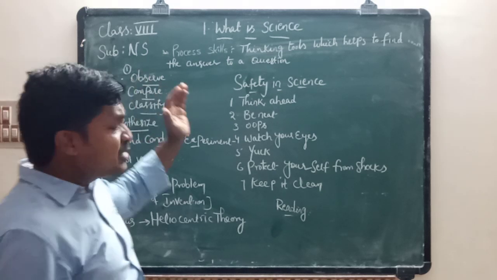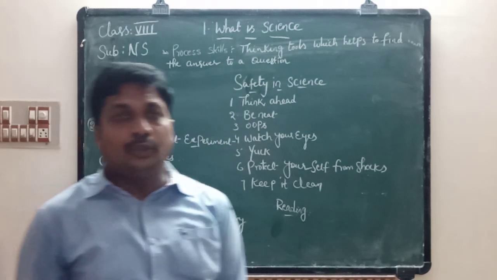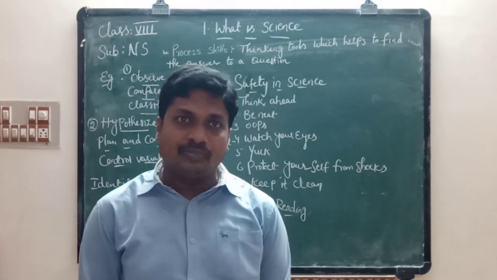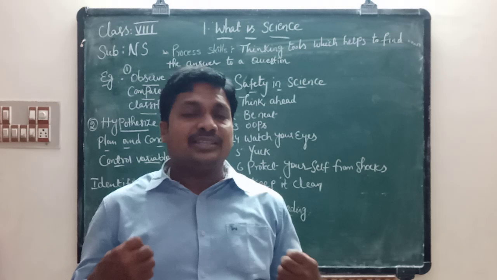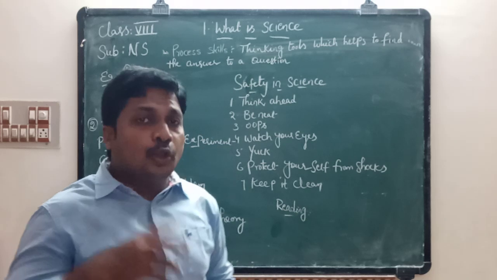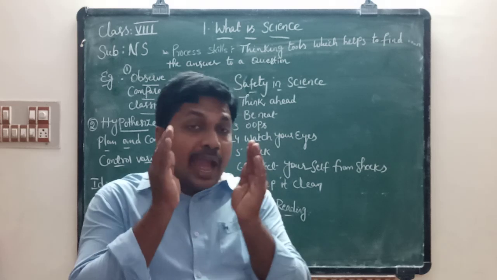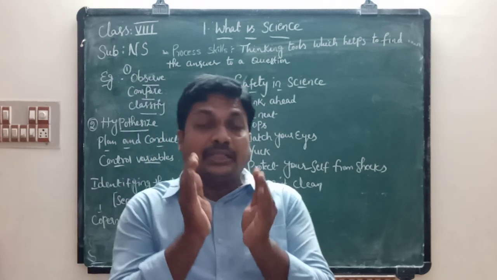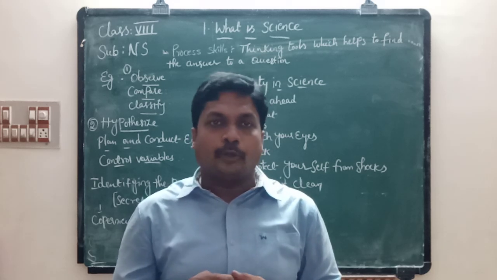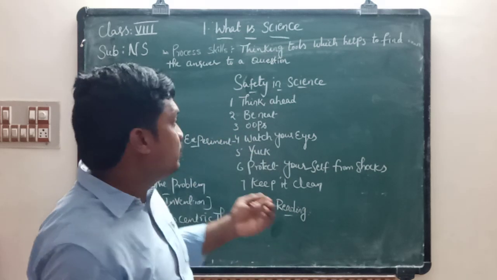So the next topic in science, first lesson, 8th class, is safety in science. Do you know we do experiments in the science lab, correct or not? Scientists wear lab coats while doing experiments. If you want to do any experiment, activity, or project, you have to follow some safety measures to keep ourselves protected. What precautions are to be taken while doing experiments?